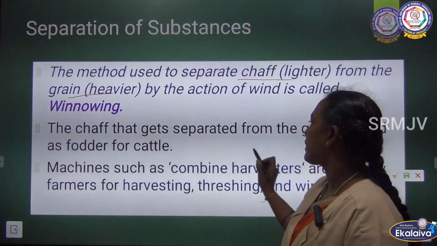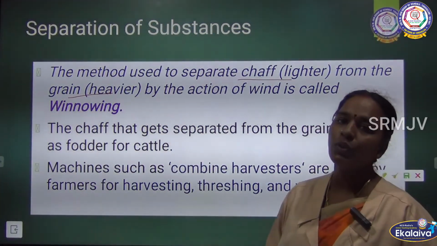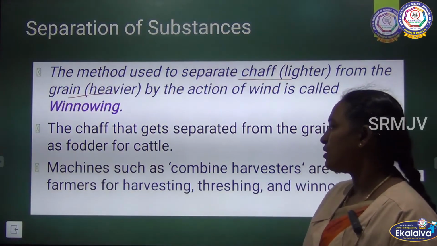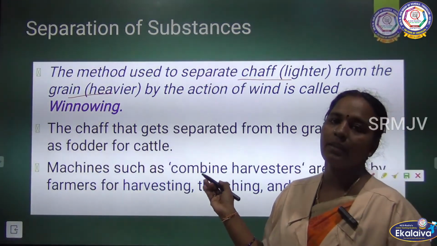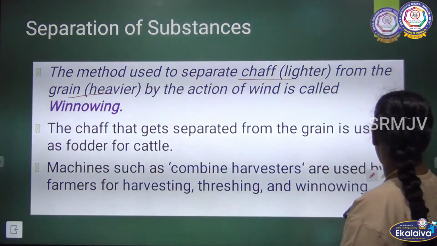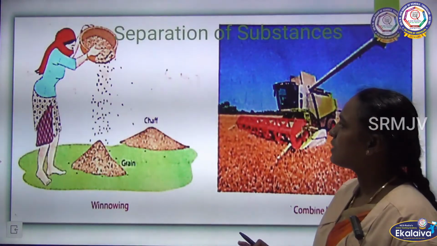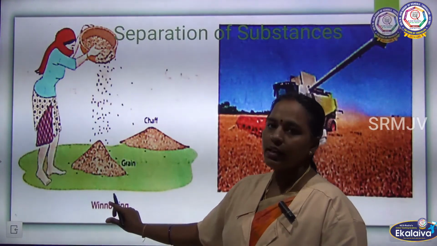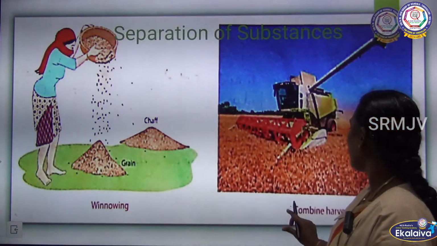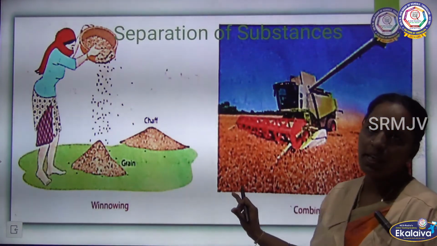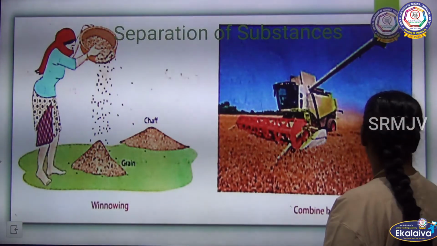The chaff that gets separated from the grain is used as fodder. We can use machines for this method also. You can see this picture, children, this is the winnowing picture, and using the machine we can remove the chaff from the grains.